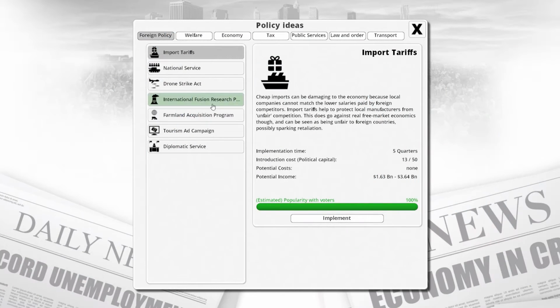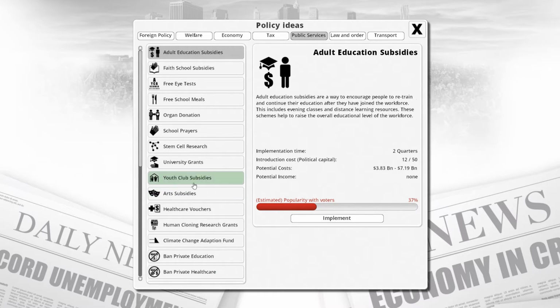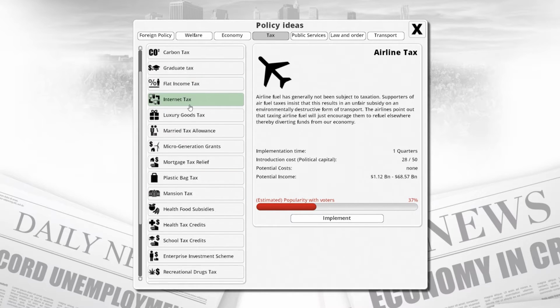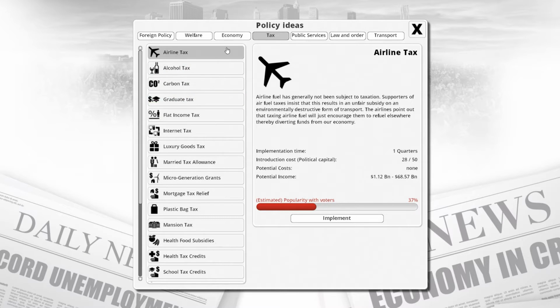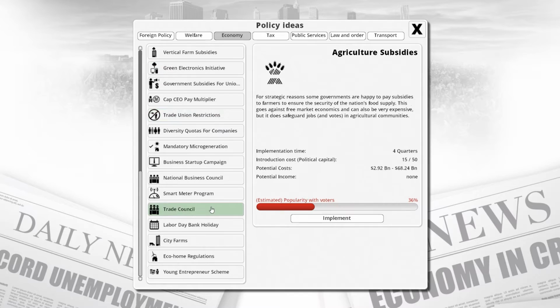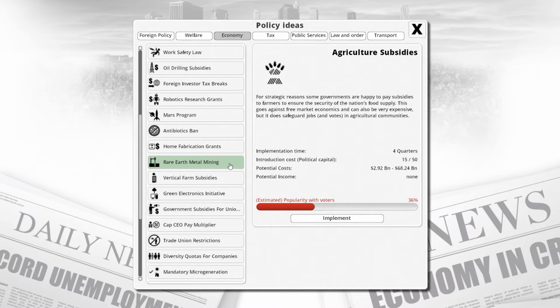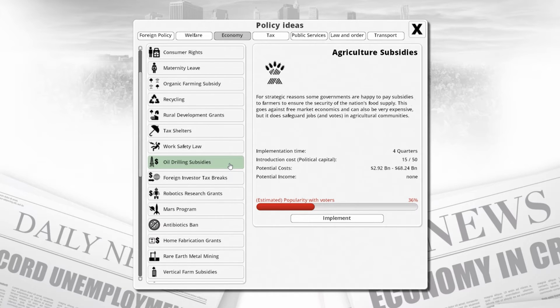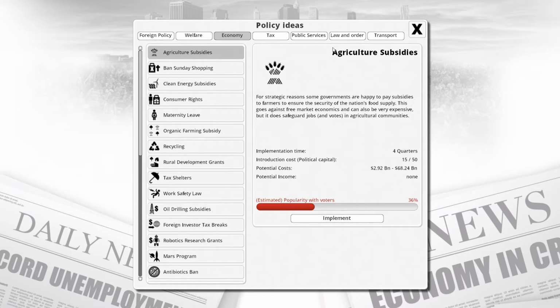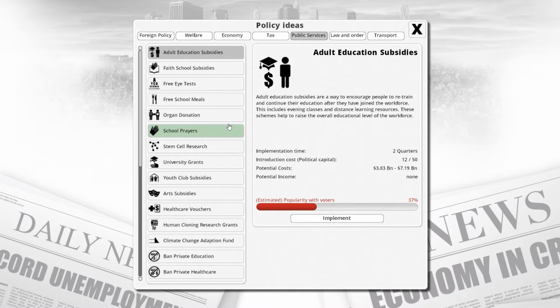Okay, we can pretty much buy anything now. We have the political capital to do anything we want. So if we want something big, this is where we want to bring it in. I don't know. You've got a lot of problems all around. I'm seeing if there's anything that jumps out at me and says, this is something we want, this is something we need. I don't think there is anything big we want to do.